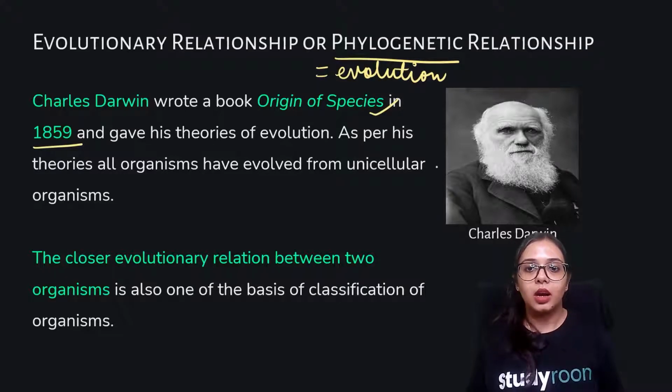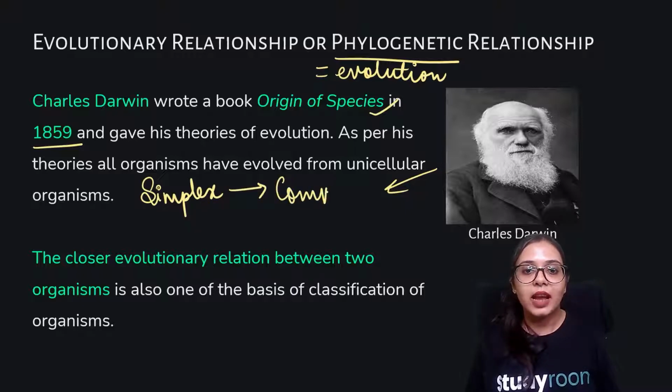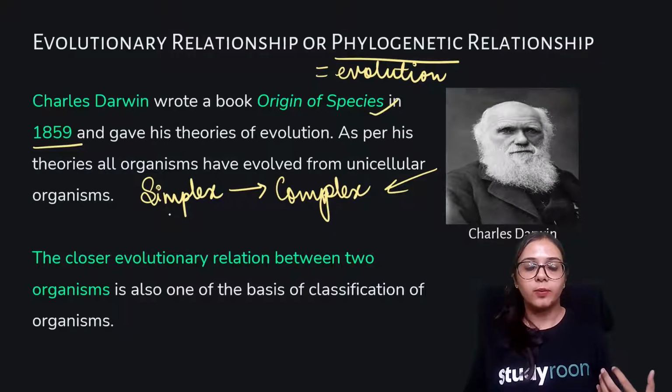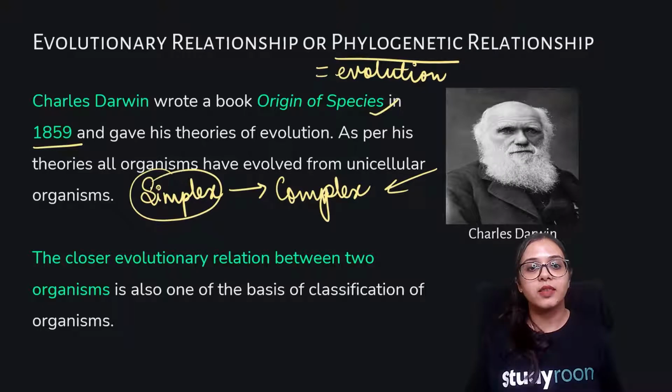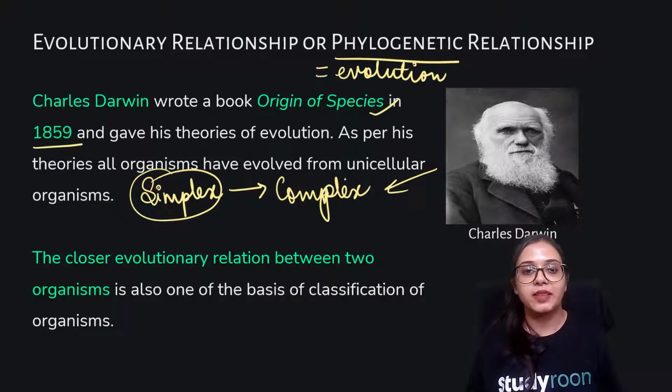Darwin basically laid the foundation that there are simple organisms, and the existence of complex organisms has come about during the process of these simple organisms transforming into complex organisms, and he called this process of transformation evolution.